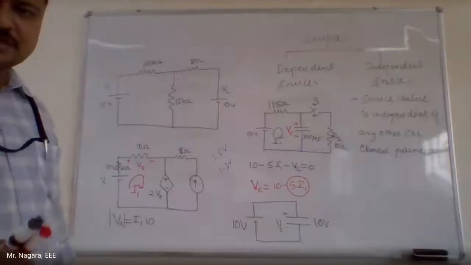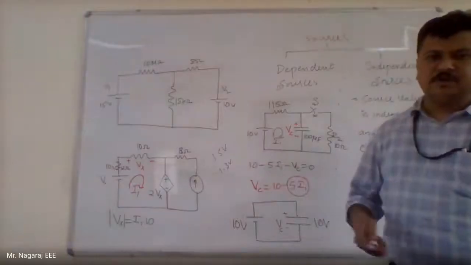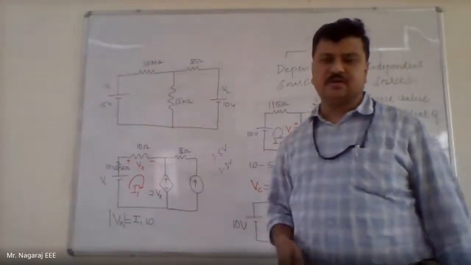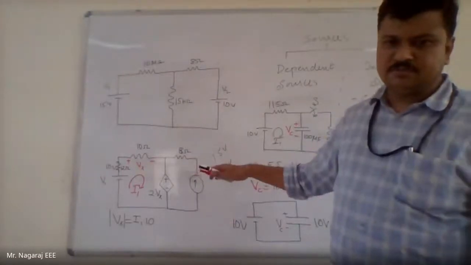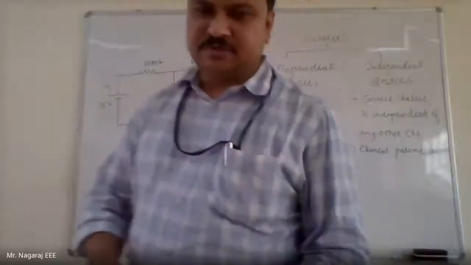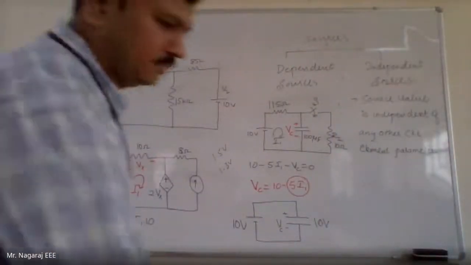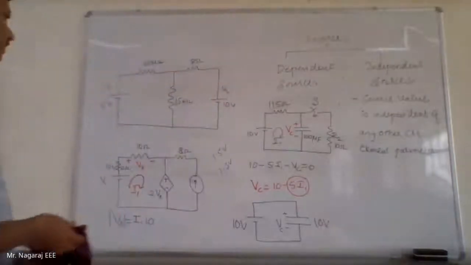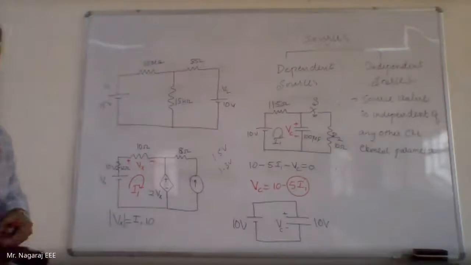Yes, sir. Others, is it clear? Yes, sir. Again, what types of dependent sources are there, we'll see in further sections. Now, am I clear up to this? Yes, sir. Fine. So we shall move ahead. So next we'll see in particular independent sources and dependent sources.